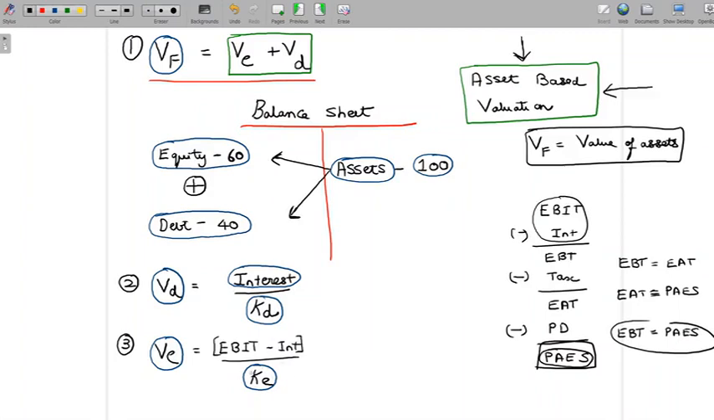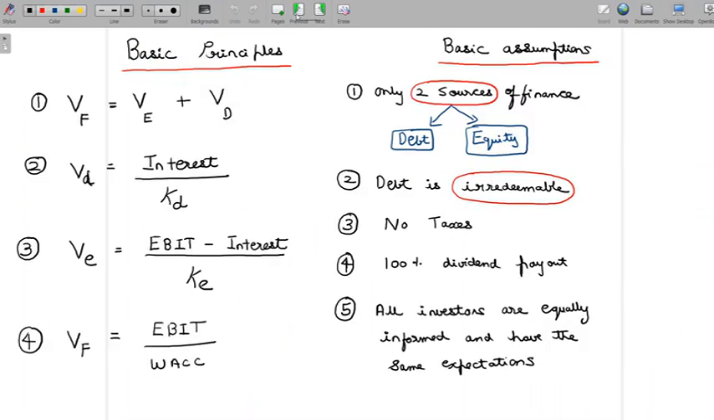And whatever we're doing here is justified by 2 assumptions. One assumption says there is no tax, and another assumption says there are only 2 sources of finance. So these are 3 assumptions, 3 principles that we have discussed here. And in doing so, let's look at the several assumptions that we have understood. The first assumption is something that we have looked at. The second assumption is something that we have looked at. The third assumption is something that we have looked at.